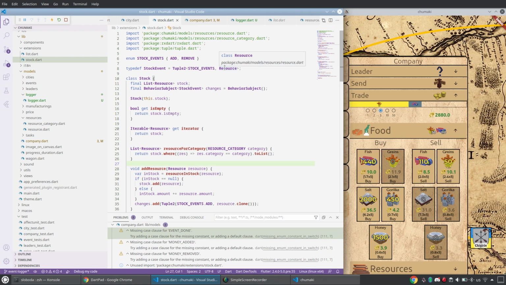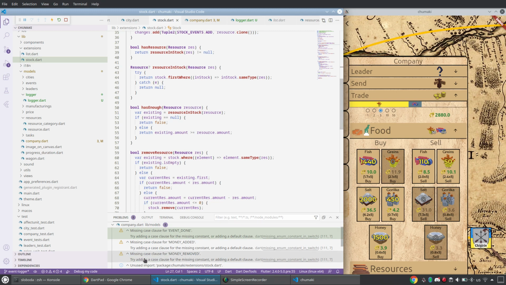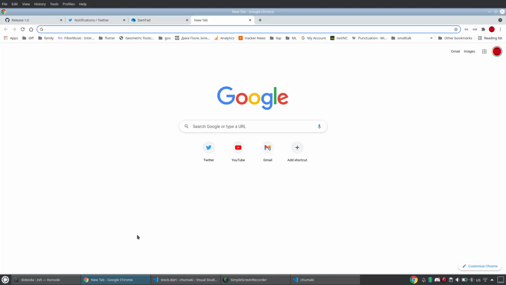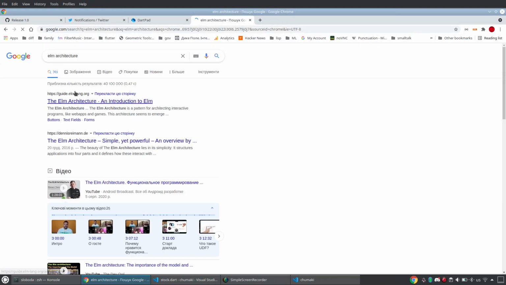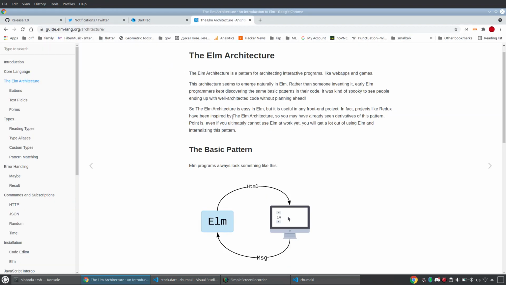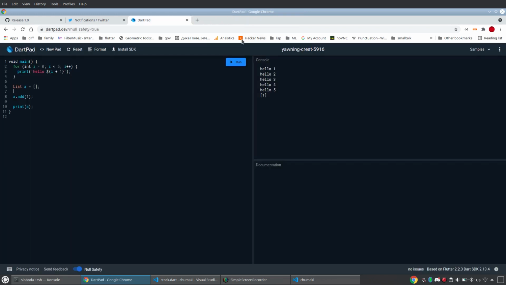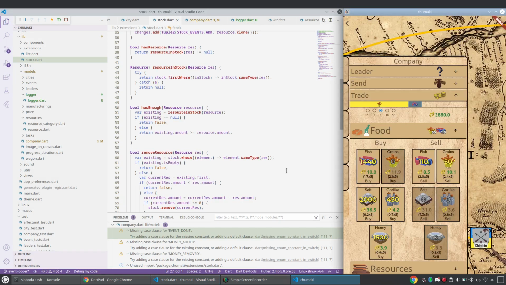Even before Redux was invented by Dan Abramov, I used it. If you want to read more about the roots of Redux, you have to read about the Elm architecture. It's pretty solid. It's better to read and understand it instead of Redux and everything they put on top of it, because it's insane.